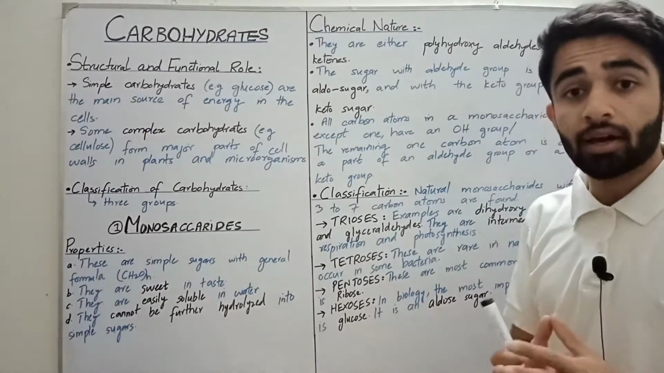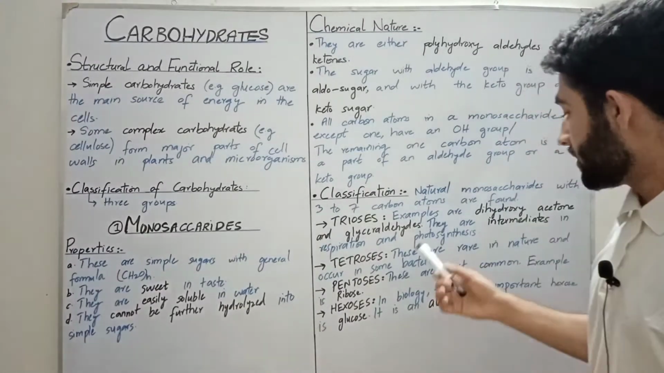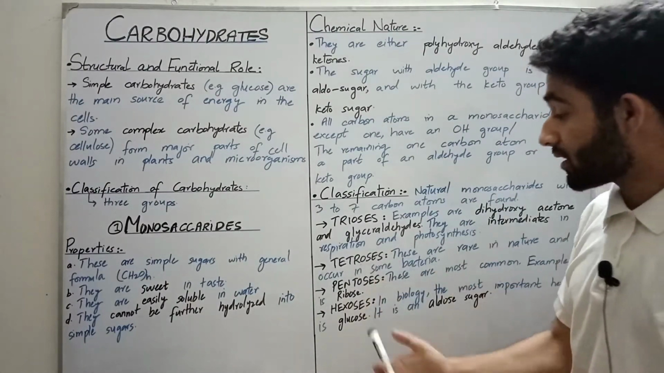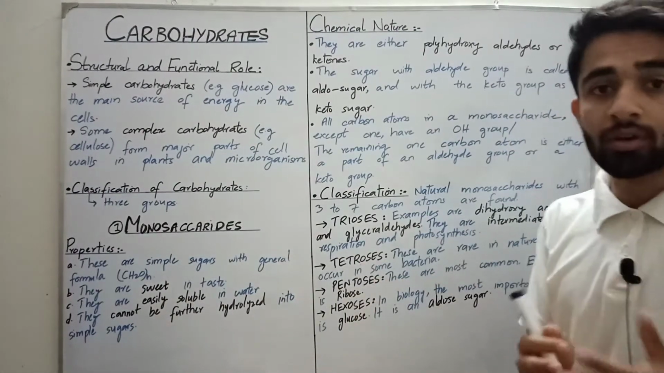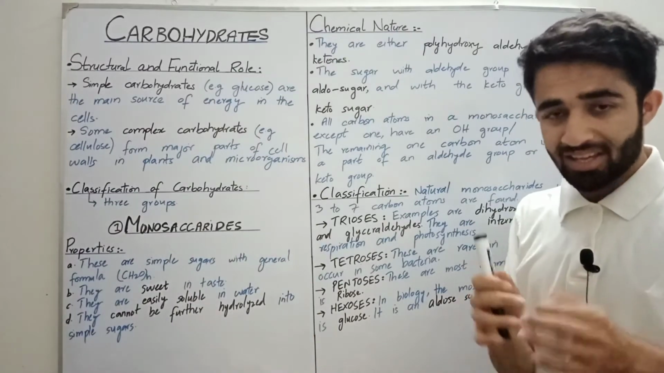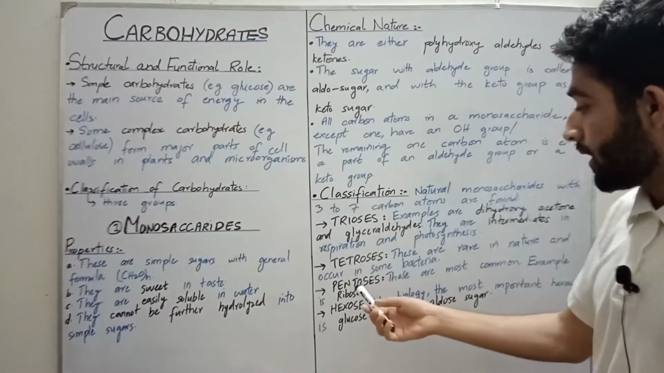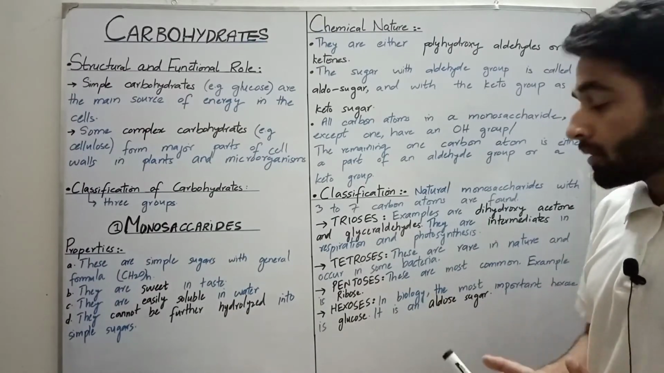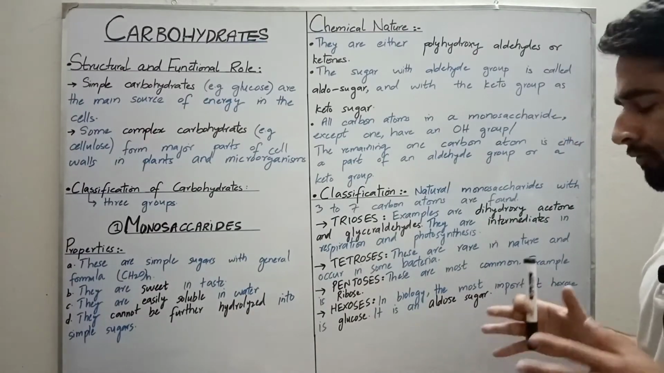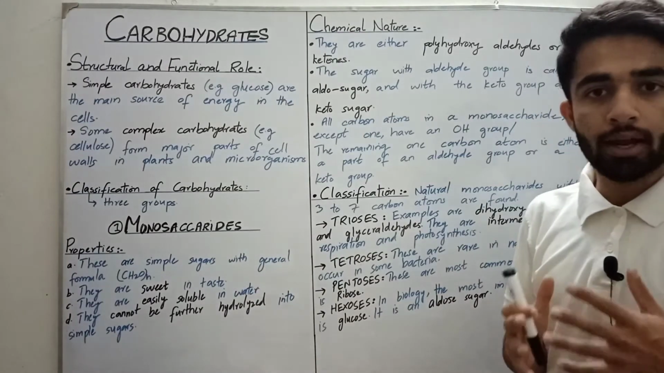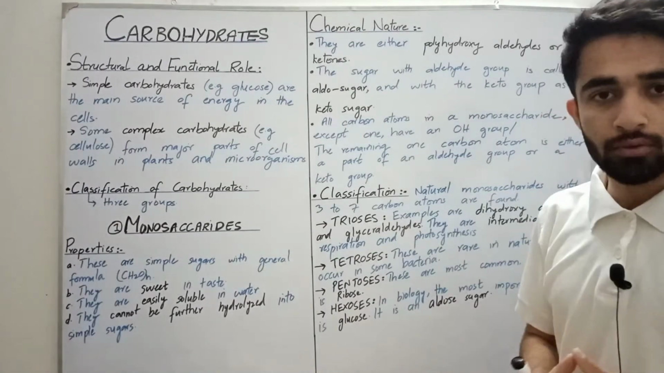The pentoses have carbon number 5, and these are the most common. An example is ribose, and we know that ribose sugar is present in our DNA and RNA. The hexoses: in biology, the most common form of the hexose is glucose, and it is an aldose sugar.